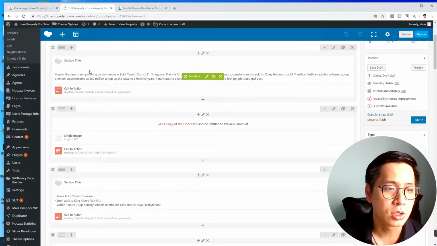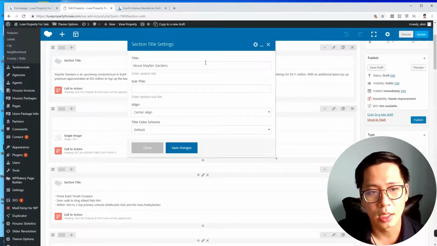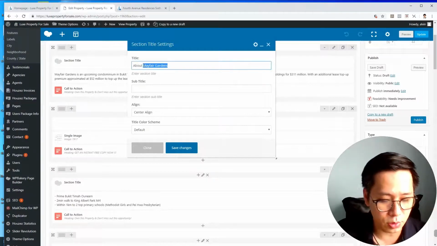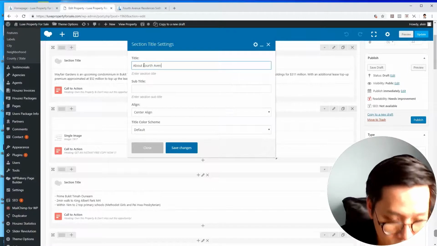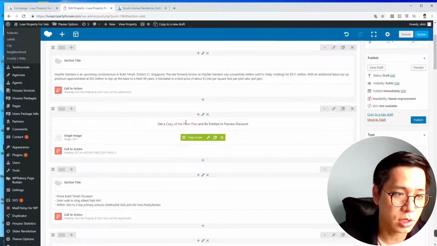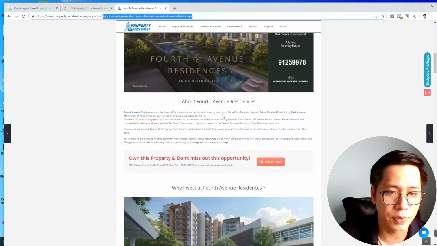Okay, we are done with the title section. Do we need to amend anything over here? Yes, the about section. Basically we need to change it from Mayfair to 4th Avenue. So I save changes. Then the next thing is the basic information about the project.